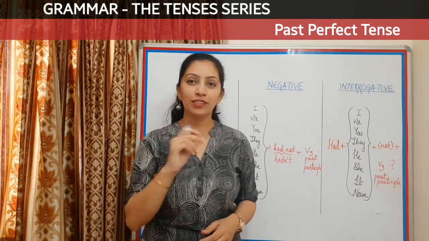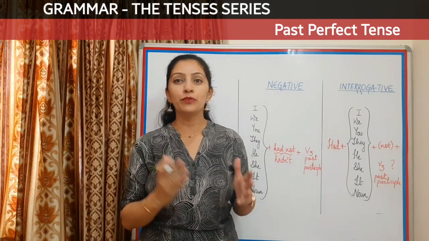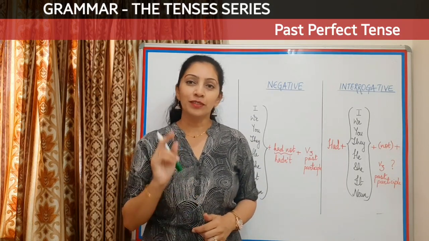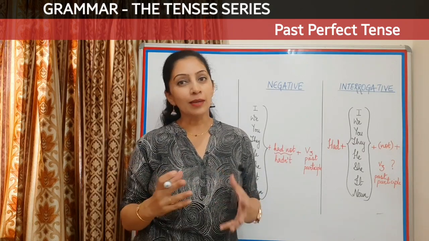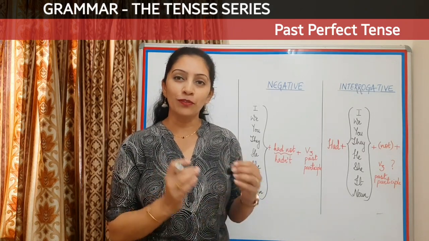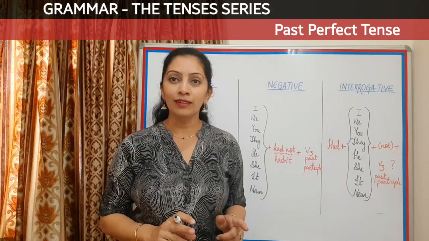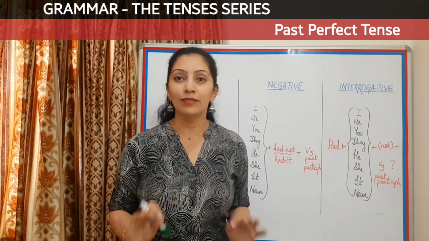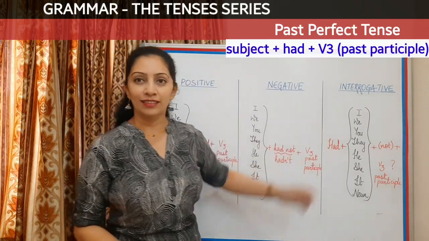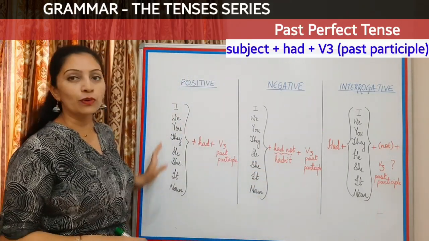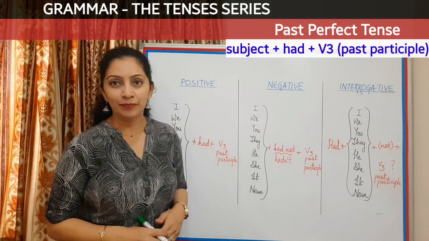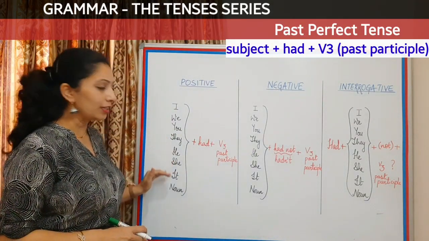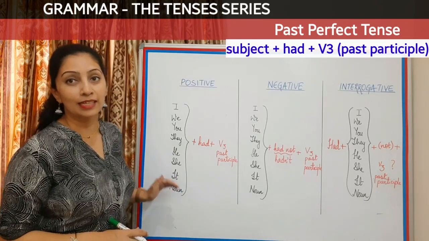Okay, so let's take first things first. Unless we know how to form this tense, obviously we won't be able to use it. And the formation of this tense is somewhat on the same lines of simple past tense, where whether the subjects are singular or plural is completely irrelevant. Let's look at the three categories here now, and I have made a list of all the subjects that we can use with it: I, we, you, they, he, she, it, and anybody's name.